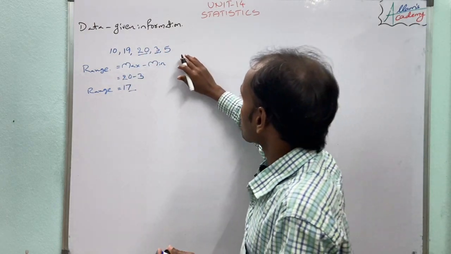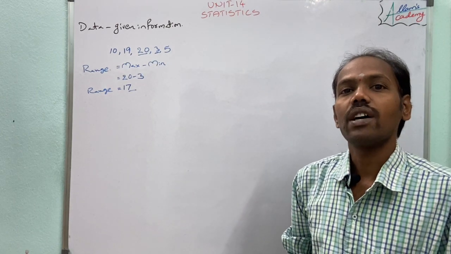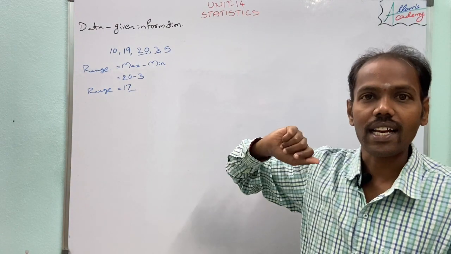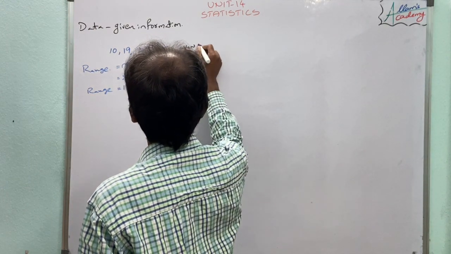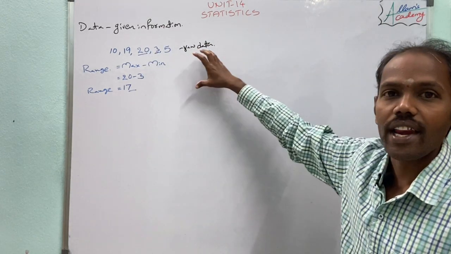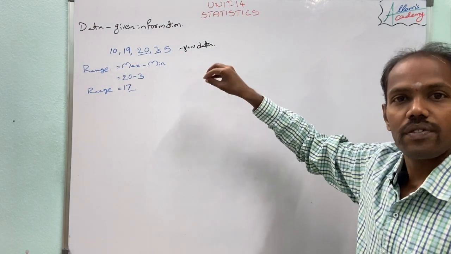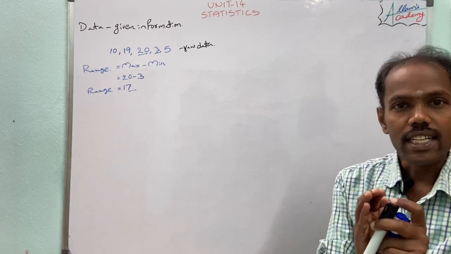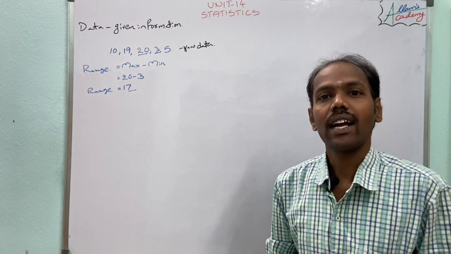But if in an exam out of 100 students we write down the data, that type of data is called raw data, and writing raw data for 100 members is difficult for calculation. So in that case we have to distribute the raw data into some classes.